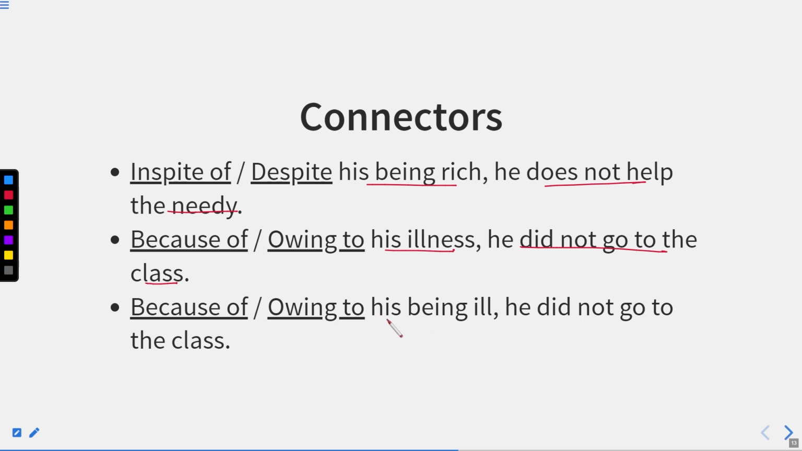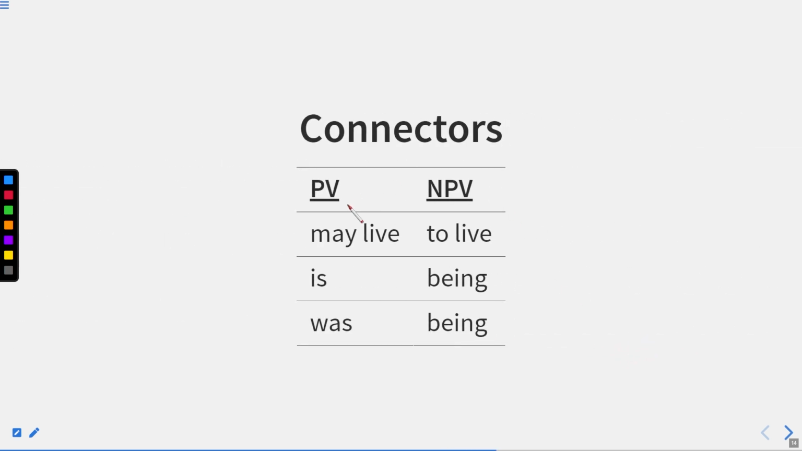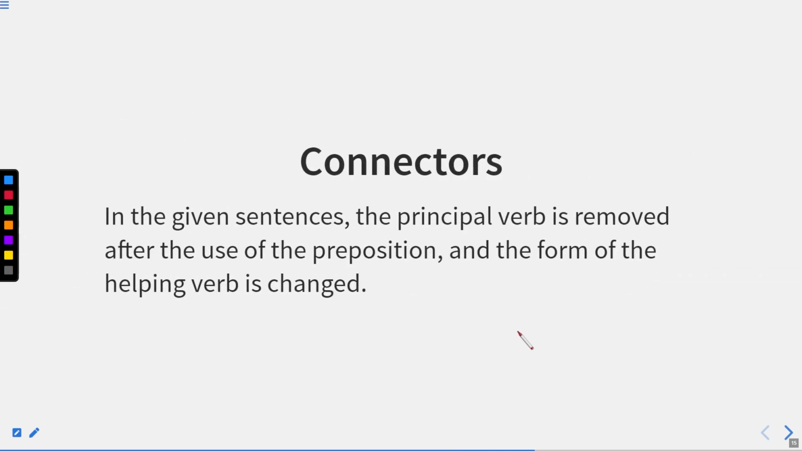Because of his being ill, he did not go to the class. Owing to his being ill, he did not go to the class. Okay. Now, connectors, principal verb and non-principal verb. Principal verb may live, non-principal verb to live. Principal verb is, whereas non-principal verb is being. Principal verb is was, whereas non-principal verb is being. Okay. So that we have used in the sentences after the preposition and the conjunctions.